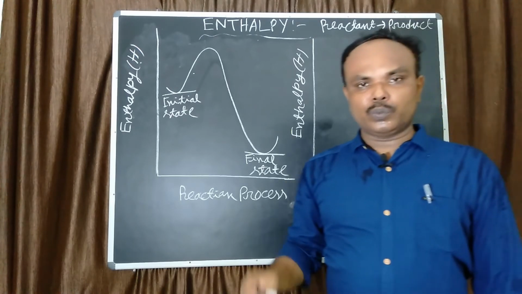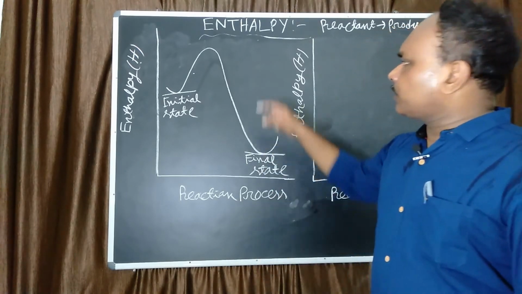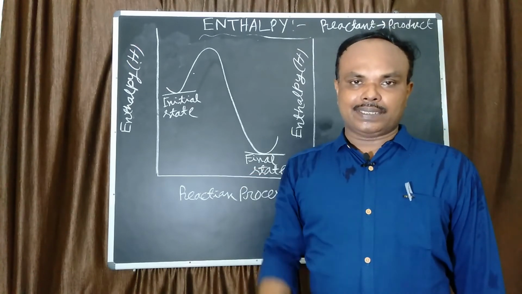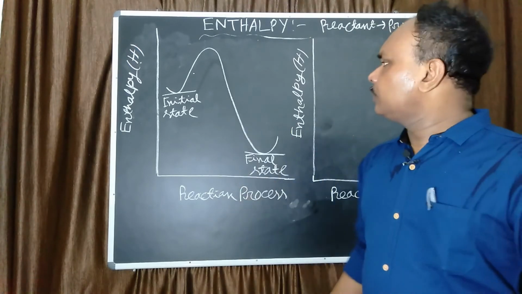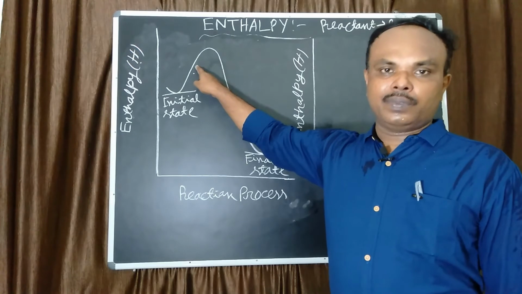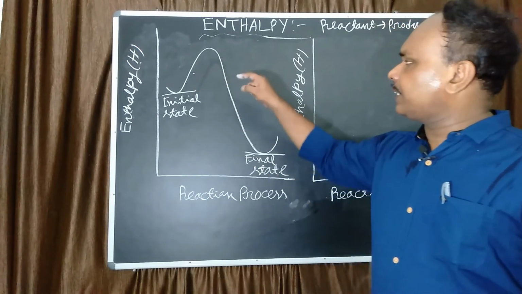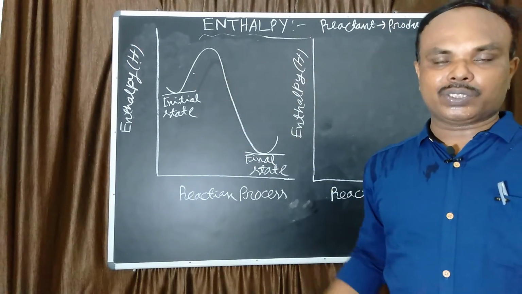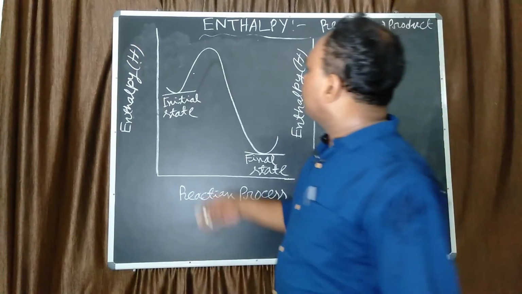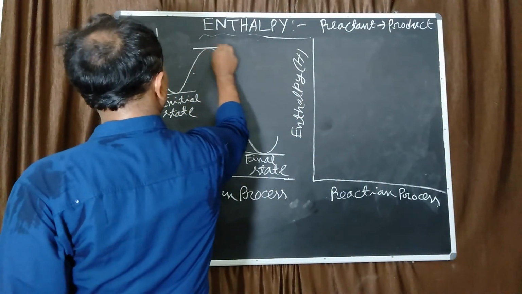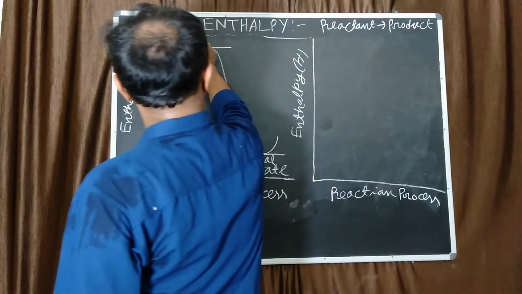Whenever reactant converts to product, it must follow an intermediate state or transition state. To overcome the barrier, extra energy has to be supplied to the system. That is called activation energy. So this indicates the intermediate state.